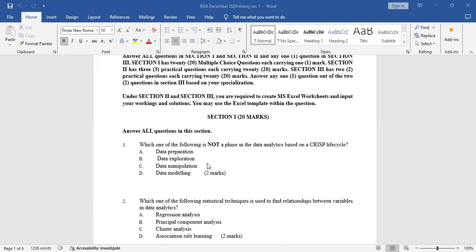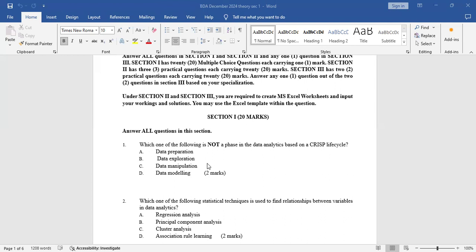So A says that data preparation. So data preparation is a phase. Yeah. So that's a phase in data analytics. So B, data exploration. So data exploration is also a phase because data exploration is where we have what we call the data understanding. Data understanding involves exploration. Yeah, you explore the data through data understanding.